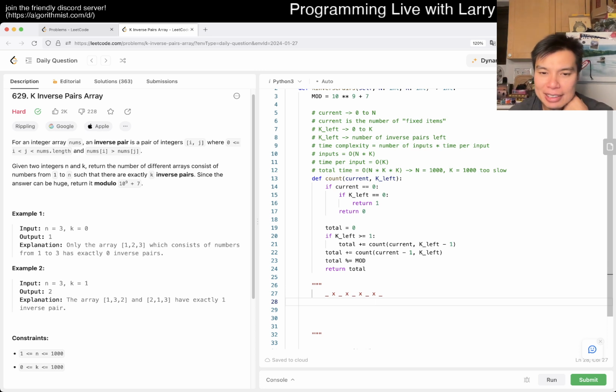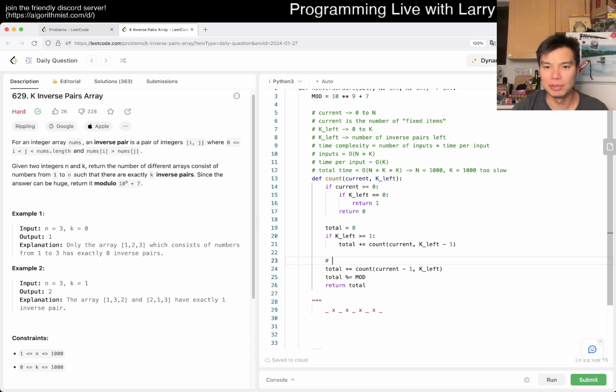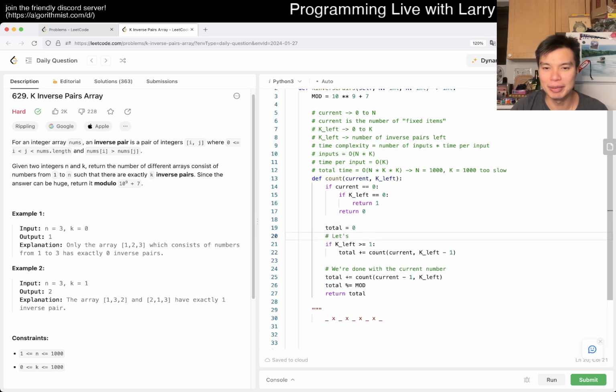And then the idea is, okay, we're done with the current number, and let's move one space to the left. So this is basically brute forcing the summation.